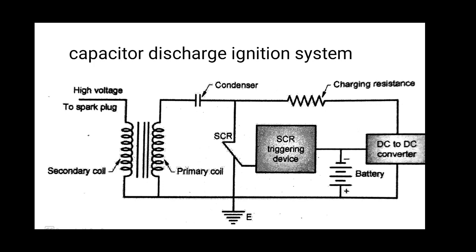The resistance is designed so that it controls the required current in the silicon controlled rectifier, also called SCR, and it also increases the damping in the spark plug. The condenser is discharged when the SCR triggering device sends a pulse and produces a high voltage in the secondary, which subsequently jumps across the air gap between the electrodes of the spark plug to produce a spark.